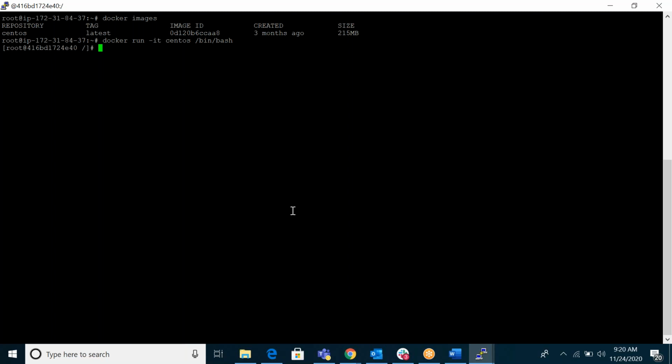So I have created one container, and now I am in that container. It will create and get into the container within seconds, maybe less than a second. That's why Docker is so famous nowadays. Within 1 or 2 commands, you can create your new environment, new servers, within seconds.